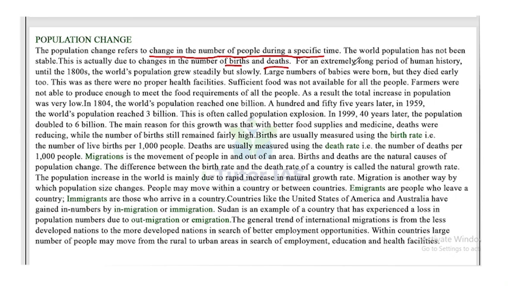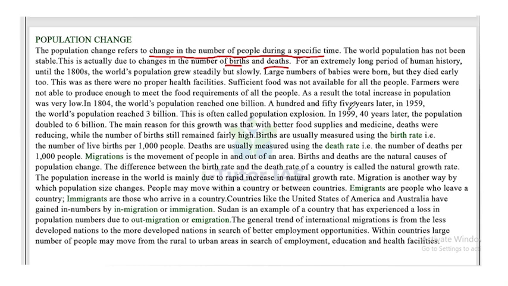For an extremely long period of human history, until the 1800s, the world's population grew steadily but slowly. Large numbers of babies were born, but they died early too. This was because there were no proper health facilities. Sufficient food was not available for all people. Farmers were not able to produce enough to meet the food requirements of all people. As a result, the total increase in population was very low. In 1804, the world's population reached 1 billion.